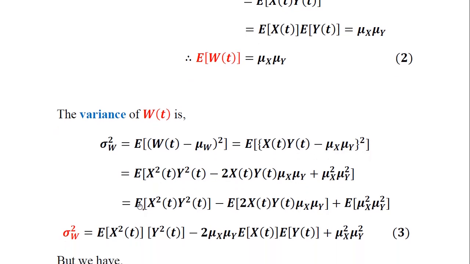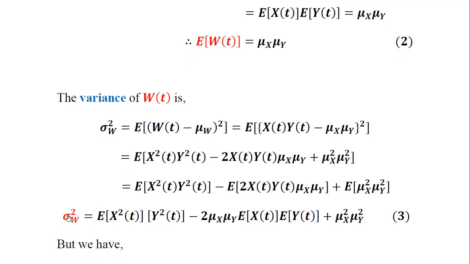This is equal to the expectation of x square of t y square of t, the product of these two, minus expectation of 2 into x of t y of t and product of, that is the mean values mu x and mu y, plus expectation of the last term, that is involving square of the product of individual mean values, mu x square into mu y square here.